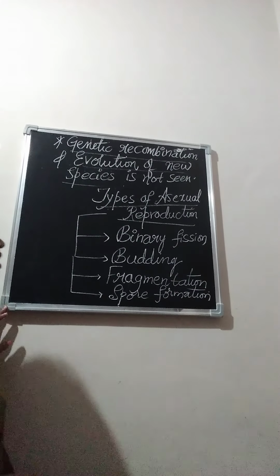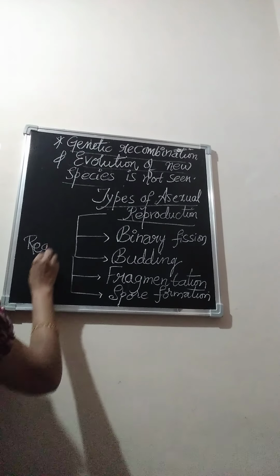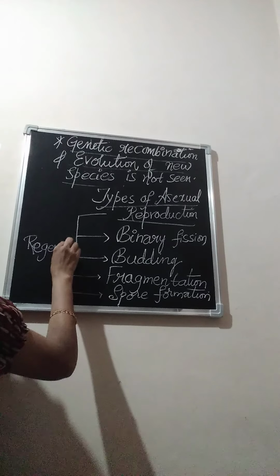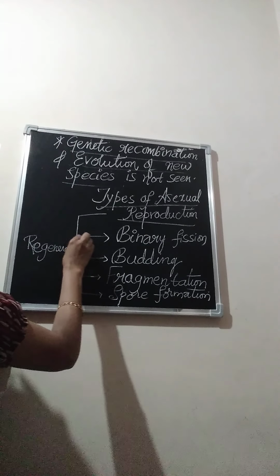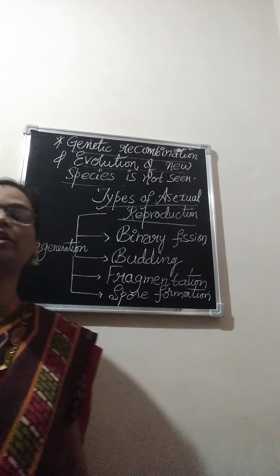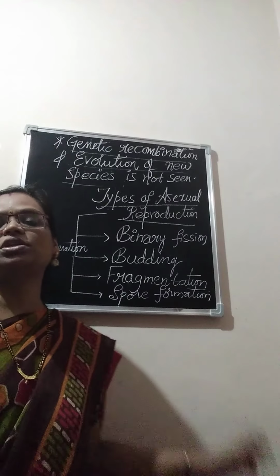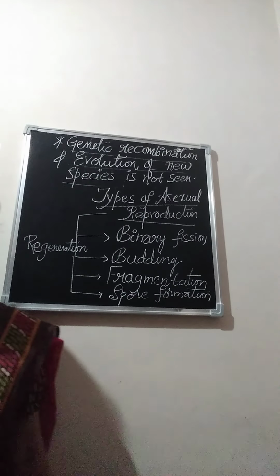Along with that we'll see regeneration. But it is an exceptional case because regeneration is observed only in a few organisms. Not every organism will carry out this sort of asexual mode of reproduction.